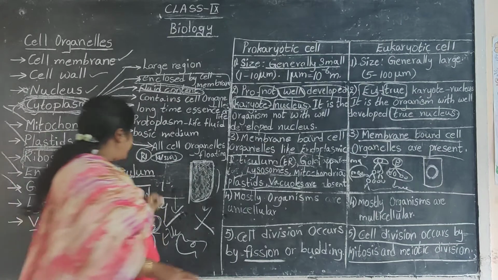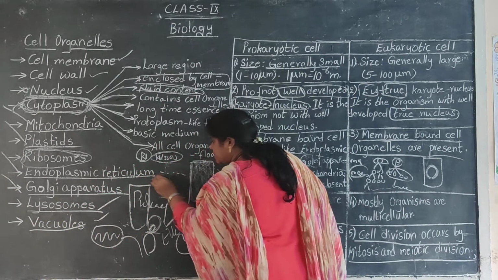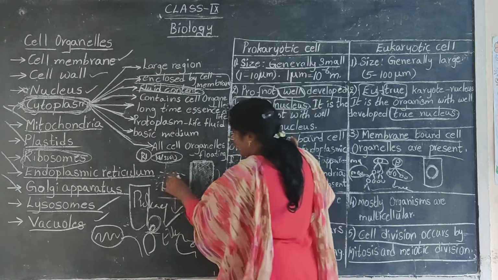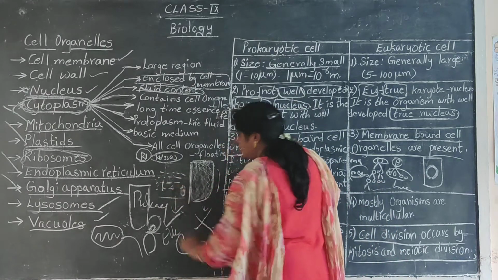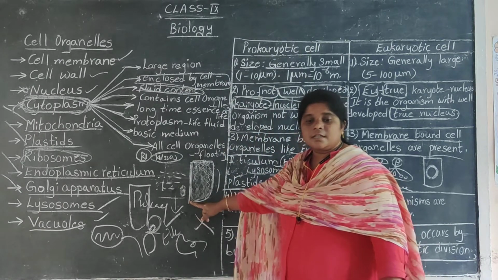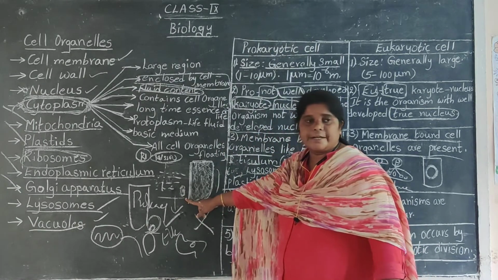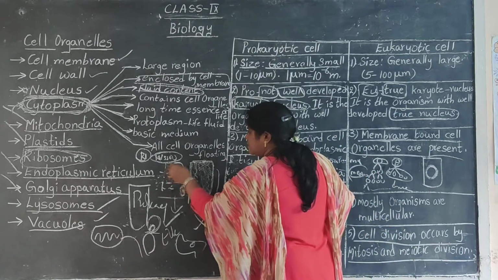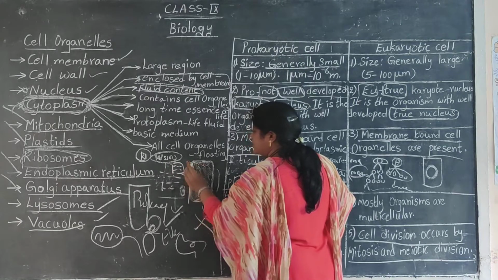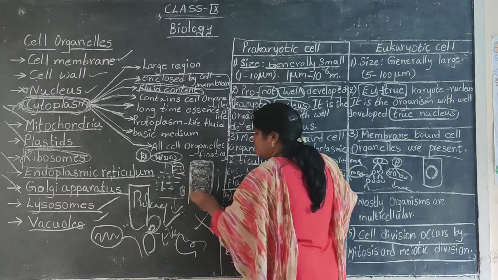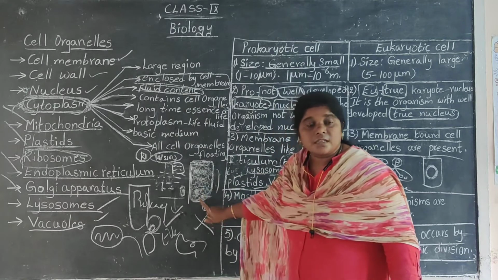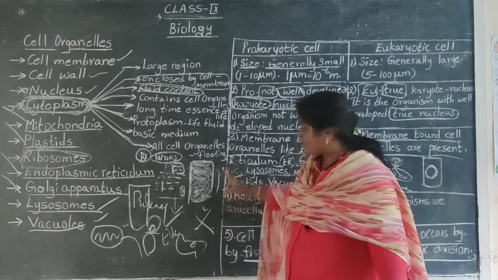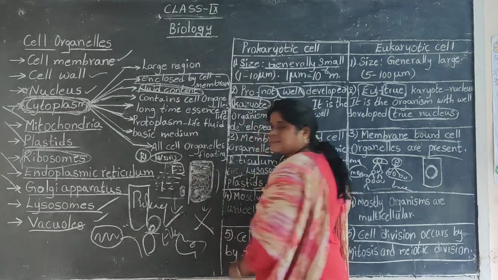The content is fluid content. So clearly I am mentioning to you, if you write like this, it indicates that it is a liquid. But if you draw like this, it indicates that it is fluid. The thicker liquid is called fluid. So don't mention it like this. You have to mention it like this, even when you are drawing with pencil. You are supposed to mention it like this, which indicates that it is the fluid content of the cell. Many lost marks in the previous batches just because they have mentioned it like this.